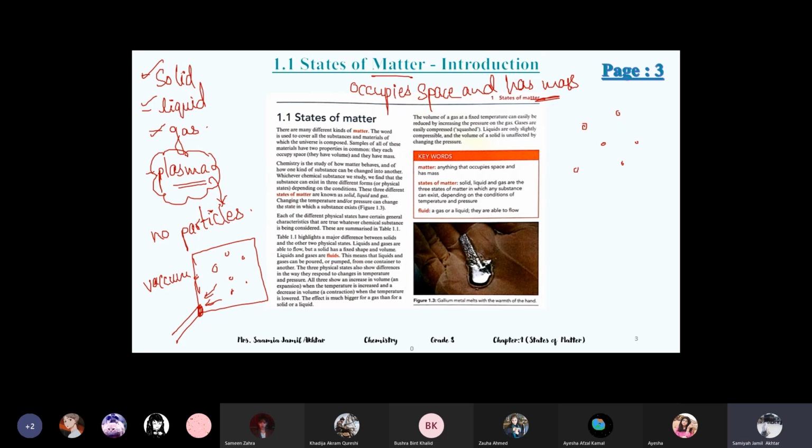Now for solid particles, on this page, the introduction is written, and this word fluids. Do you know what a fluid is?